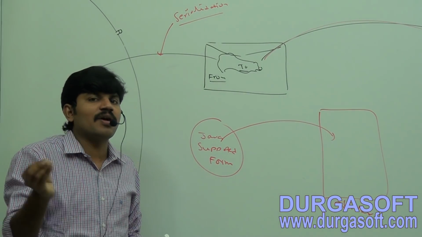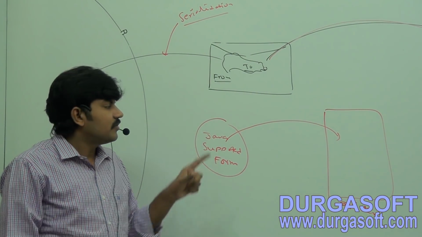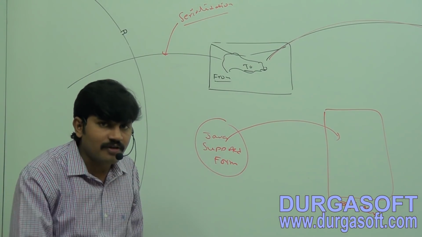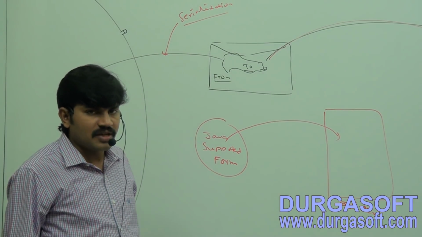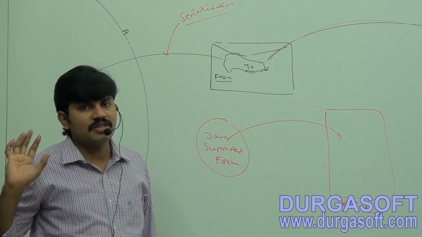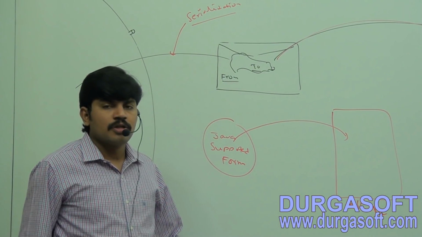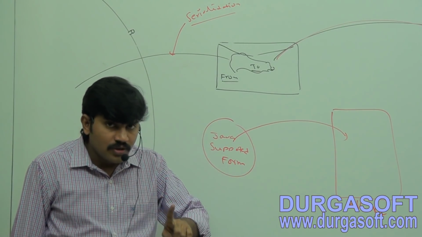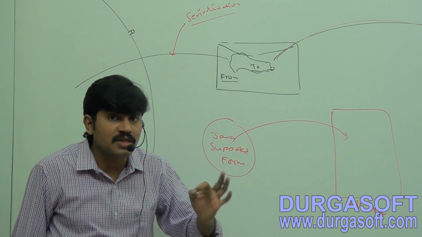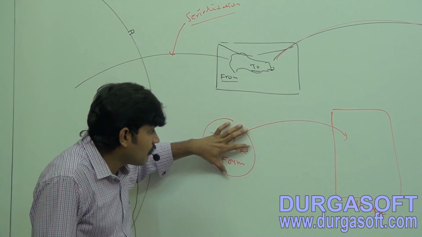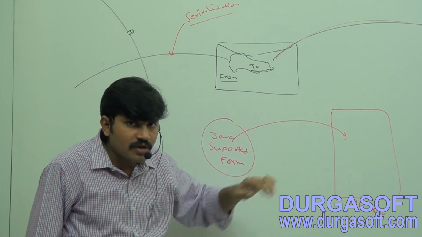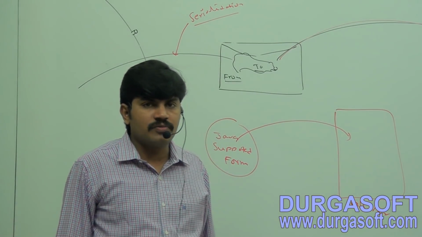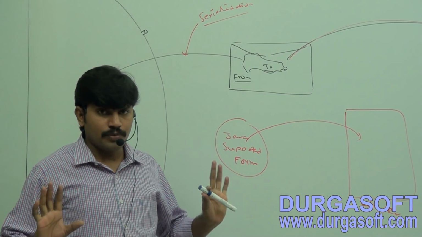The process of converting an object from Java supported form to file supported form or network supported form. This conversion process is by default considered as serialization, right? But most of the people feel that the process of saving state of an object to a file is called serialization. No, strictly speaking, it is the process of converting an object from normal Java supported form to file supported form or network supported form. This conversion process is by default considered as serialization, right?